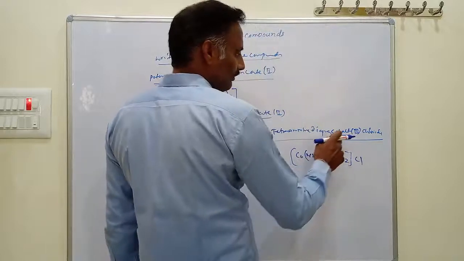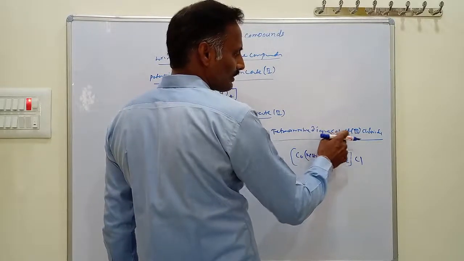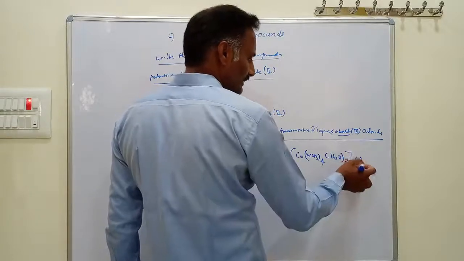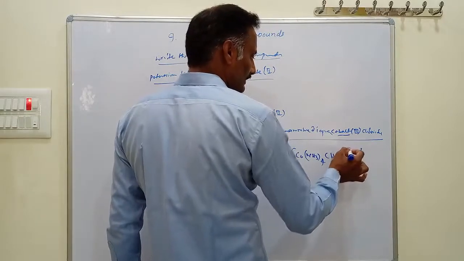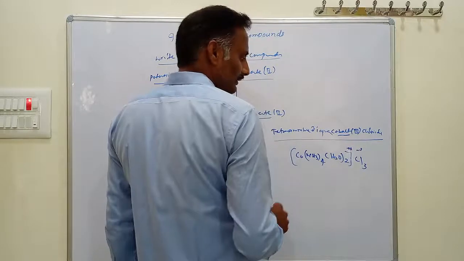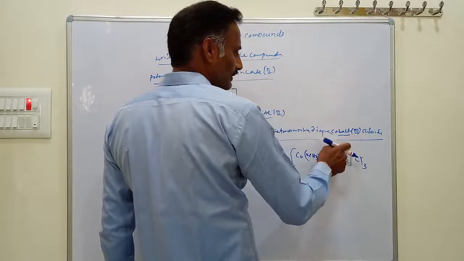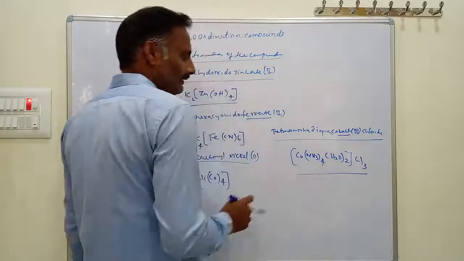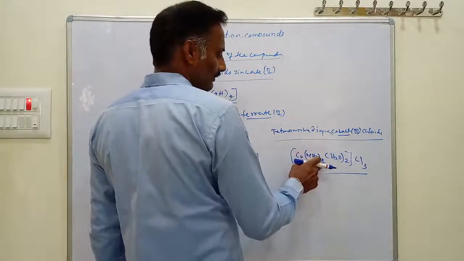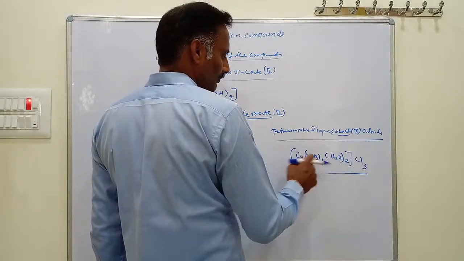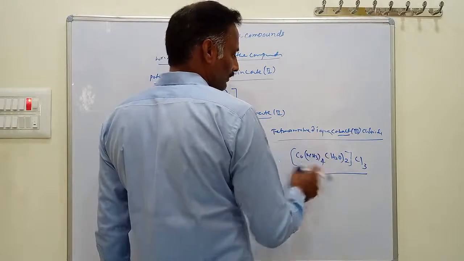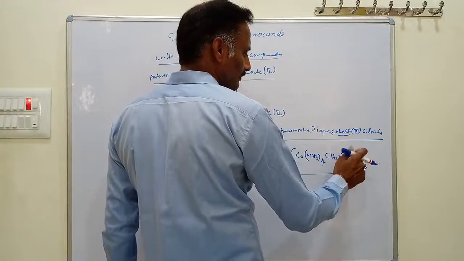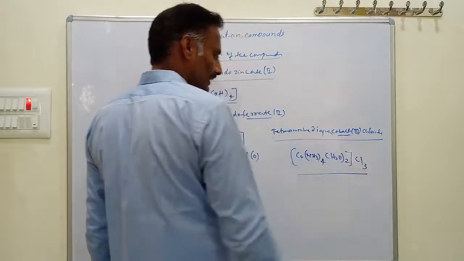And here, what is the cobalt oxidation state? Cobalt oxidation state is 3. That's why here you take Cl3. If you take Cl3, this becomes -3, and the complex is +3. That's why this is the complex formula of this one. And the IUPAC name is tetraamine diaqua cobalt third chloride. Nothing but there are 3 Cl atoms present outside the square brackets.